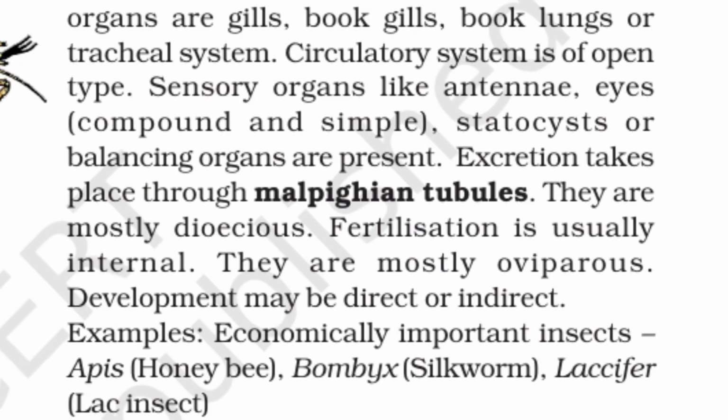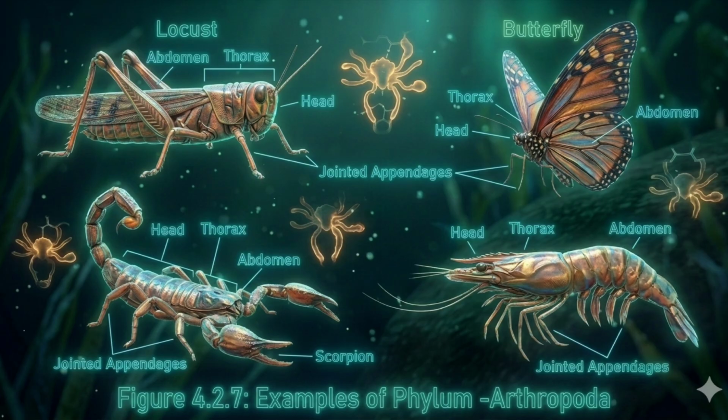Respiratory organs are gills, book lungs, or tracheal system. Circulatory system is of open type. Sensory organs like antennae, eyes, compound and simple, and statocysts or balancing organs are present. Excretion takes place through Malpighian tubules. They are mostly dioecious. Fertilization is usually internal. They are mostly oviparous. Development may be direct or indirect. Examples: economically important insects: Apis honeybee, Bombyx silkworm, Laccifer lac insect. Vectors: Anopheles, Culex, and Aedes mosquitoes. Gregarious pest: Locusta locust. Living fossil: Limulus king crab.